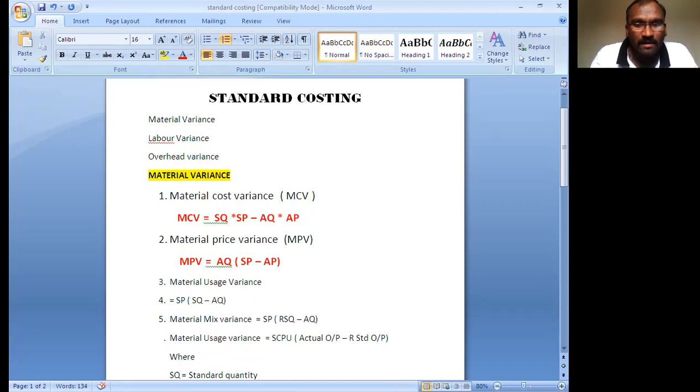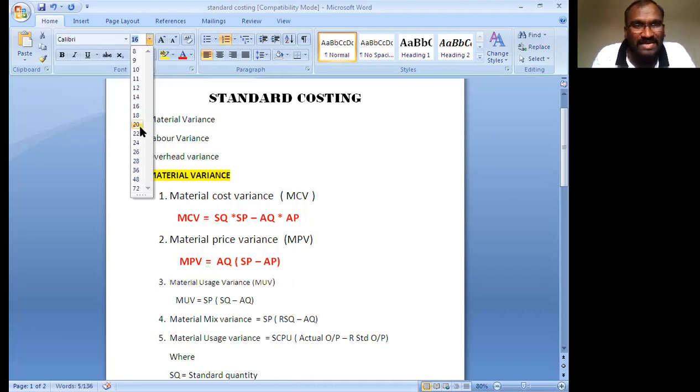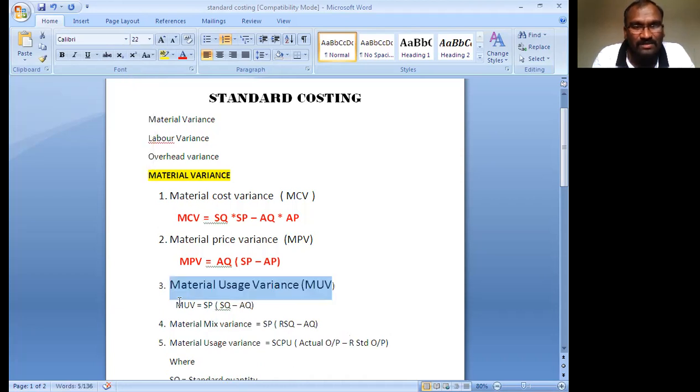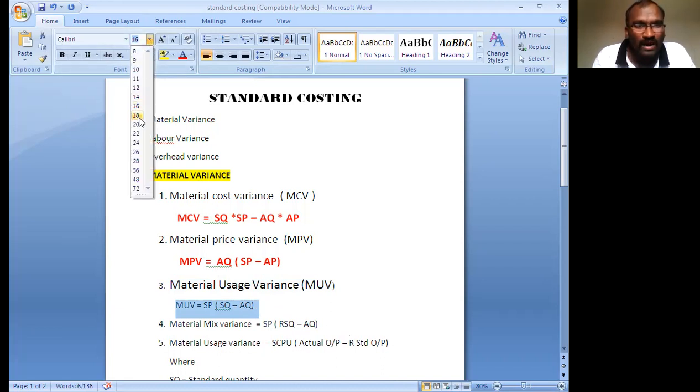Next one, material usage variance, MUV. Usage is nothing but a quantity variance, a difference of quantities.